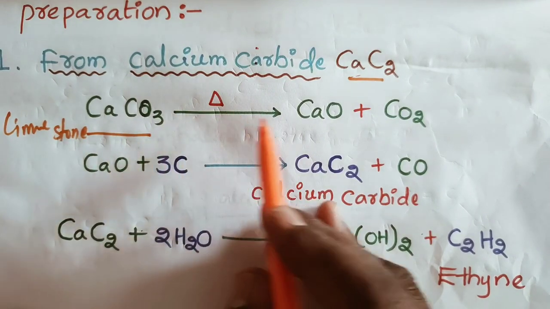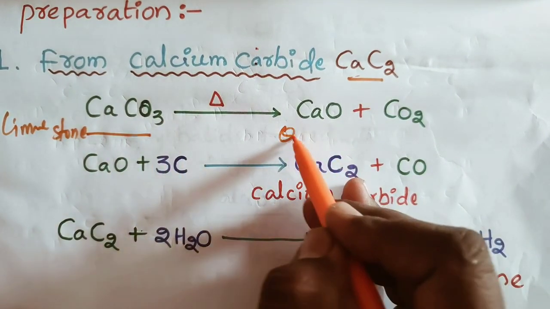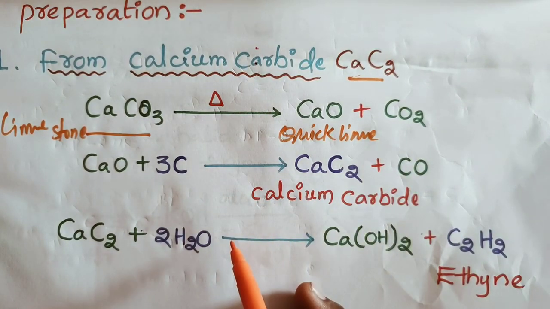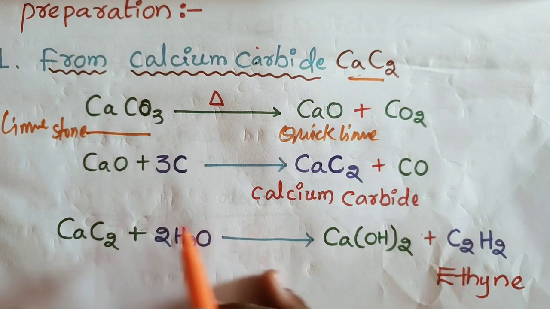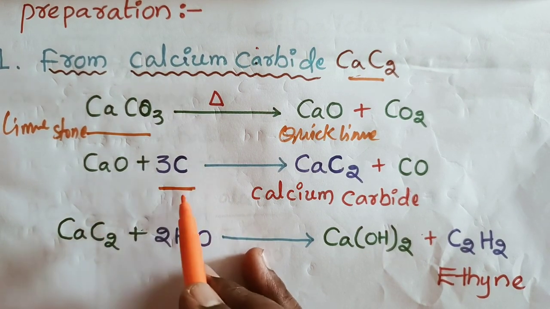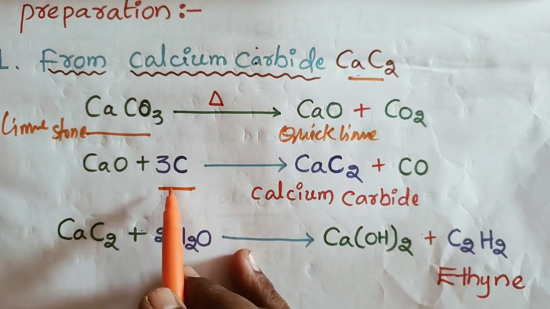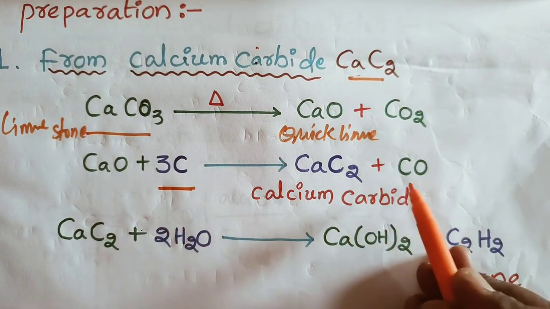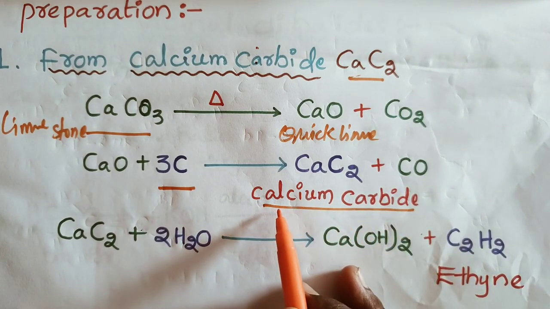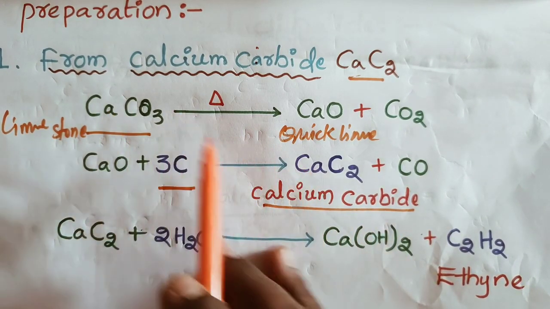Heating of limestone, we get calcium oxide, which we call quicklime, and carbon dioxide. This quicklime is treated with coke. Coke means carbon. Quicklime treated with coke gives calcium carbide along with carbon monoxide. So calcium carbide is prepared by these two steps.